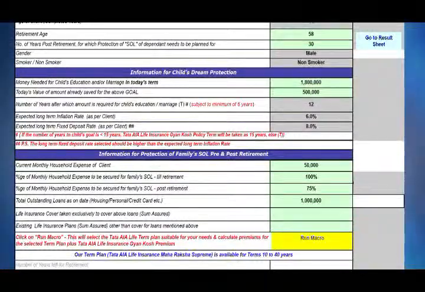Yes. So give me the total value of all your outstanding loans today. I think 10 lakhs. 10 lakhs, okay. So I'll key in 10 lakhs here.